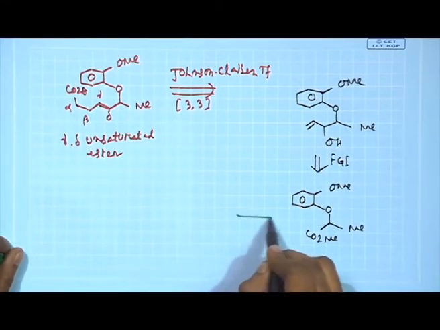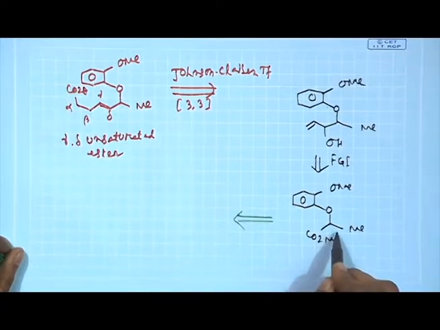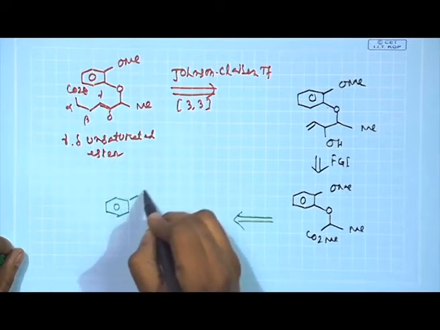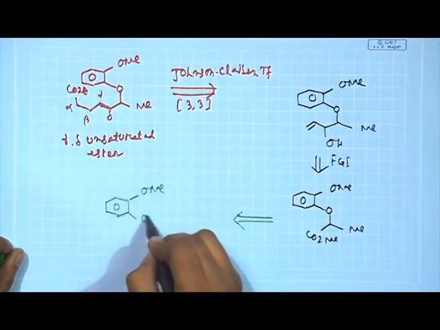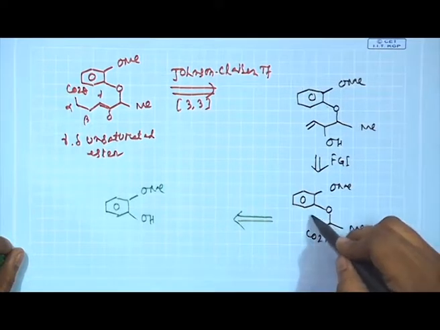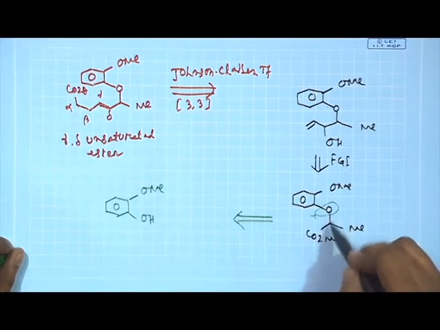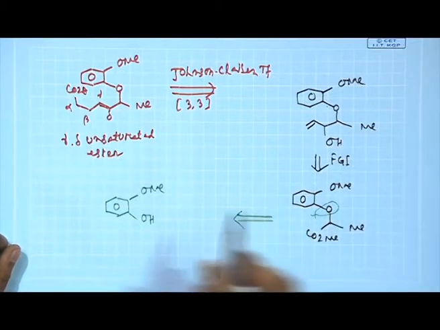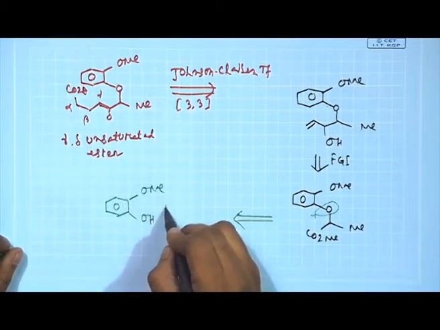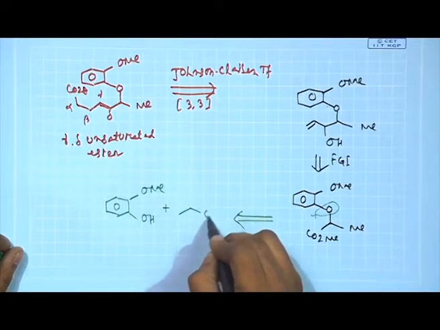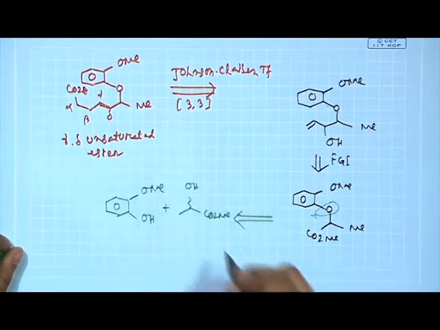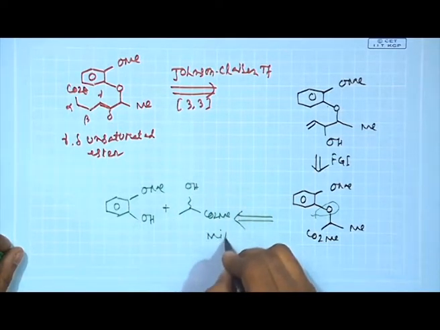Now, how will this ether be accessed? The starting material, now you can see, this is basically the guaiacol part and this is the lactate part. You just need the guaiacol phenolic OH and the lactate hydroxy group undergoing an etherification reaction, and this reaction, again a very unique transformation, is named the Mitsunobu reaction.